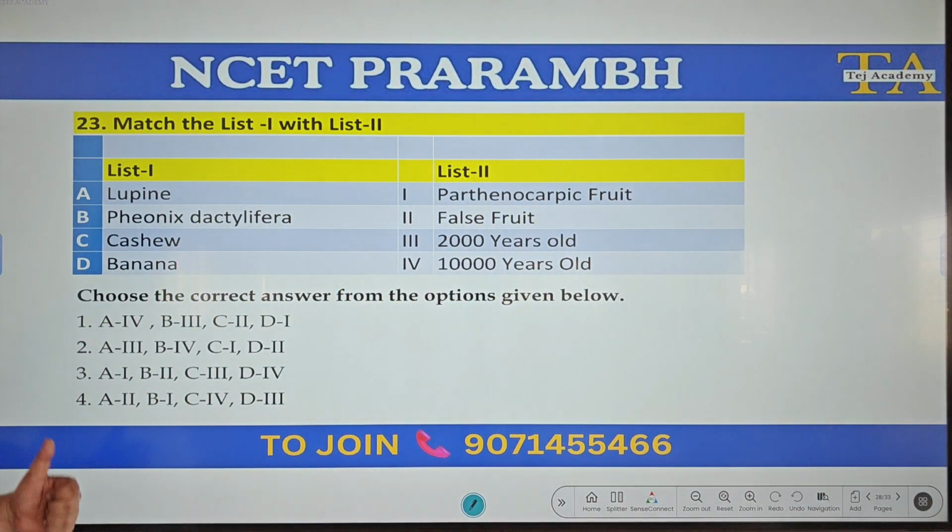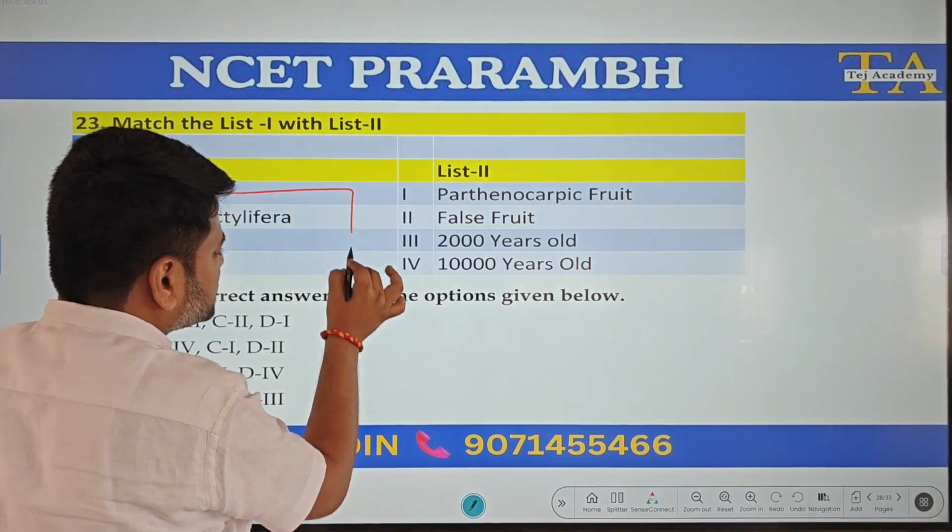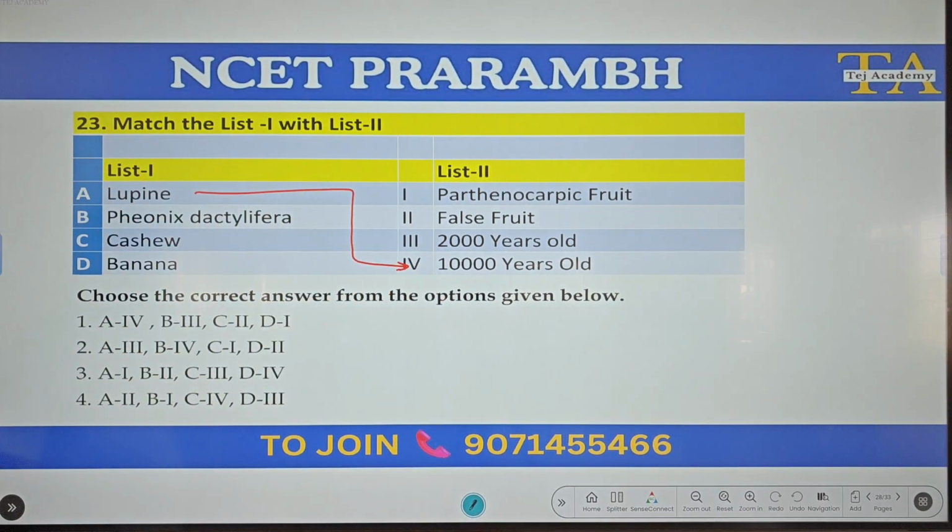Match the following. List 1 and list 2. Okay, list 1, lupine, which is the oldest seed, 1000 years old. Okay, A should be 4. Only one option is there, option 1.